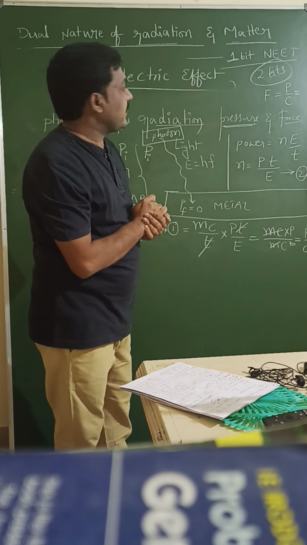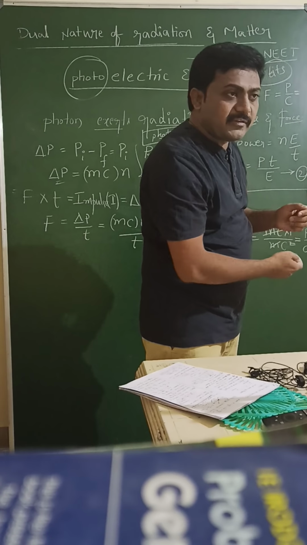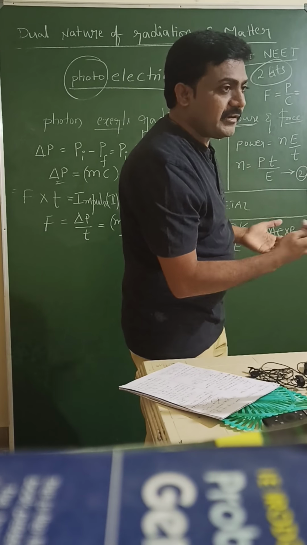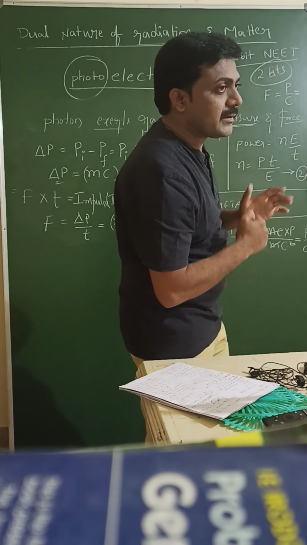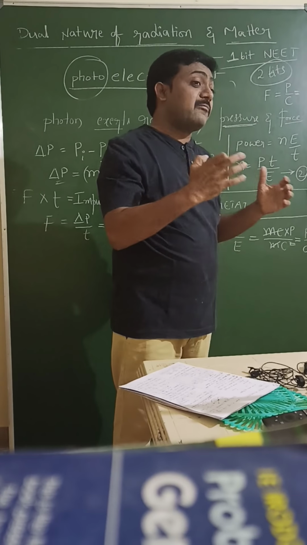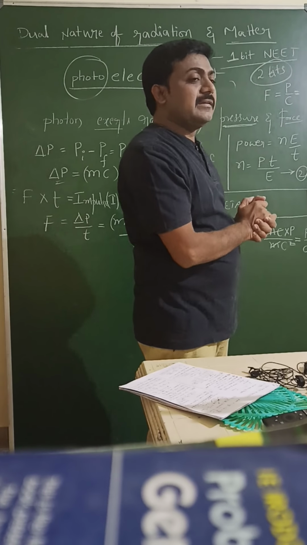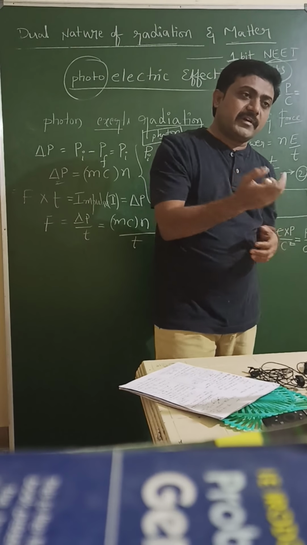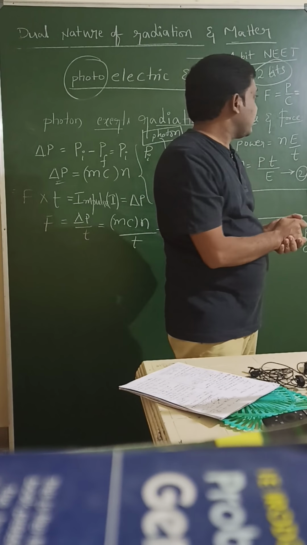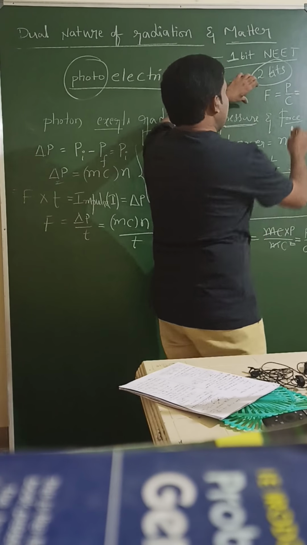Intensity, I told one formula. Intensity. So in the previous case I explained the intensity formula. Can anyone say? Either sound waves or light waves, anyway. Intensity formula, anybody? Just now I told power per unit area. Power by area is intensity. Intensity I is equal to, sorry, if you forget, note down better. Intensity I is equal to power by area. Power is equal to intensity into area, I into A.